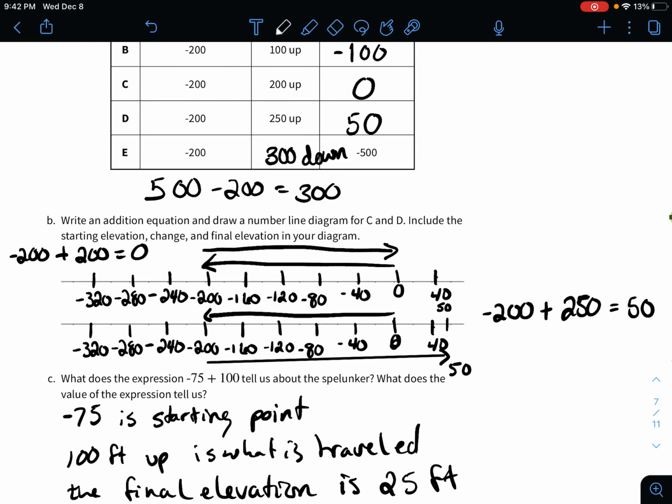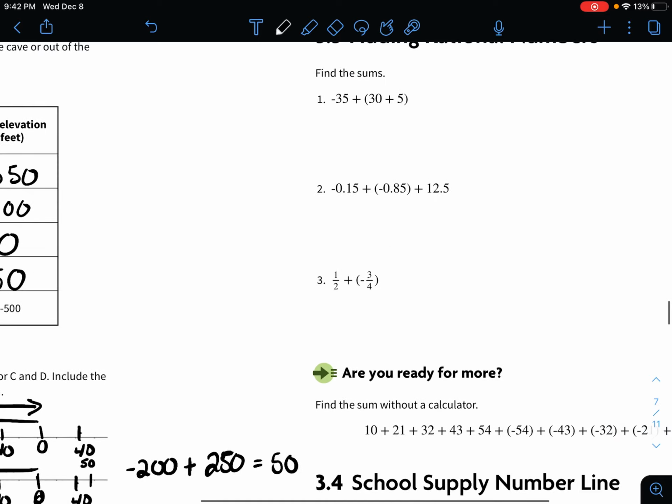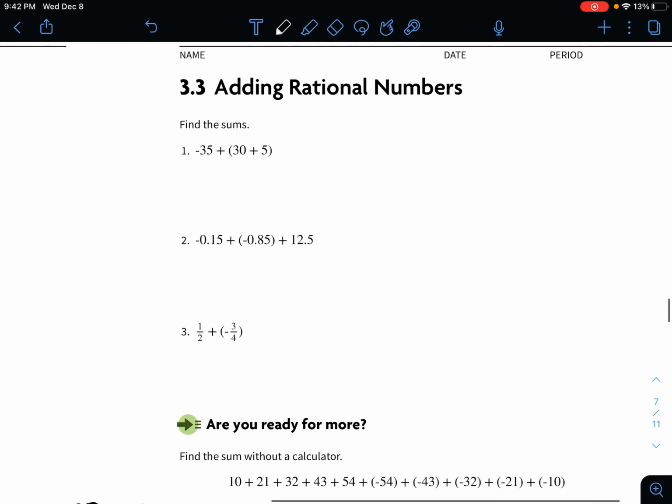Okay, so that's using the number line, looking at situations given. Now we're going to move on to just given the values, adding the numbers. So it says adding rational numbers. Now rational numbers are all types of numbers. They can be whole numbers, integers, positive, negative. They can be decimals or they can be fractions.